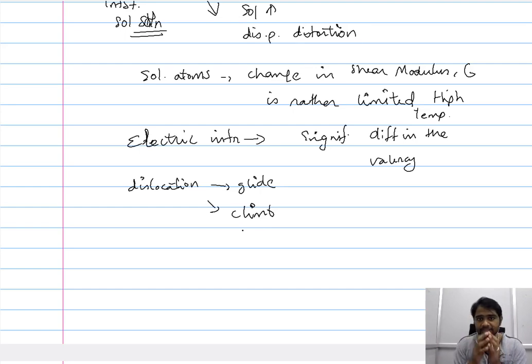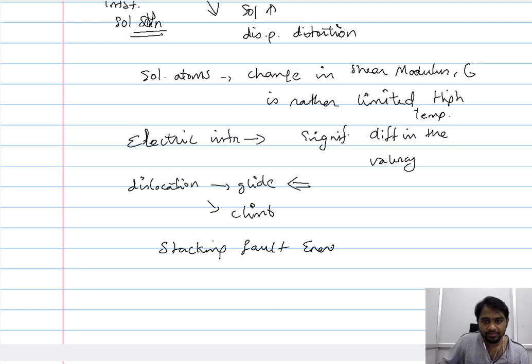Now, all these interactions, both elastic and electric, and to some extent the change in the shear modulus, largely restrict the glide movement of the dislocation. So therefore, we need a way in which these solute atoms restrict the climb movement of the dislocation. So this is achieved by stacking fault energy.